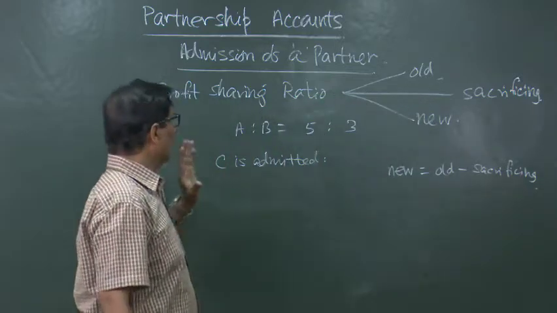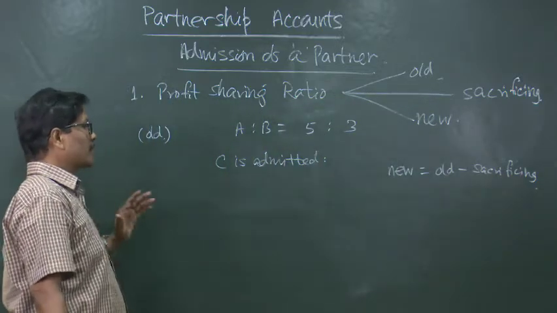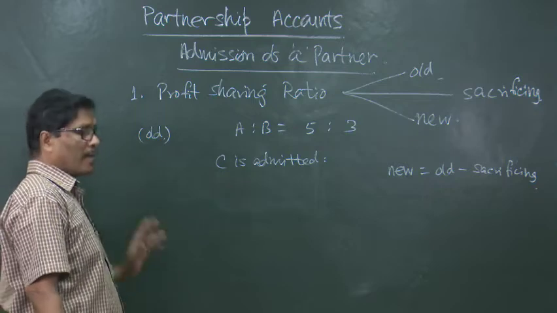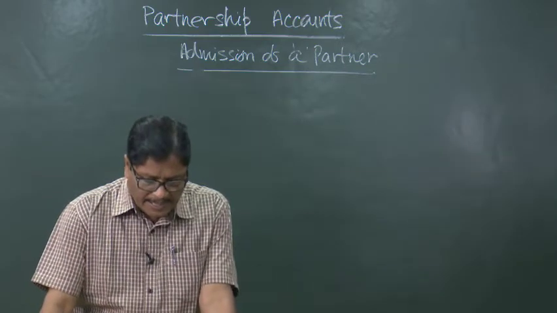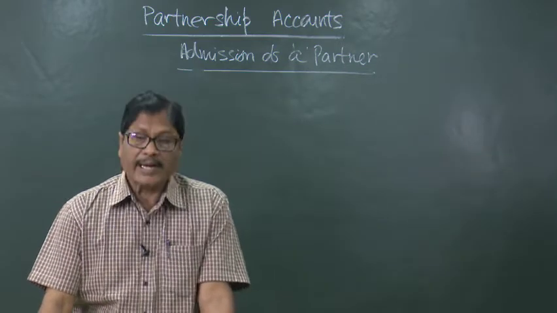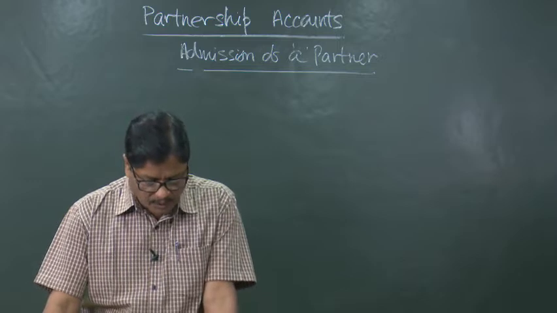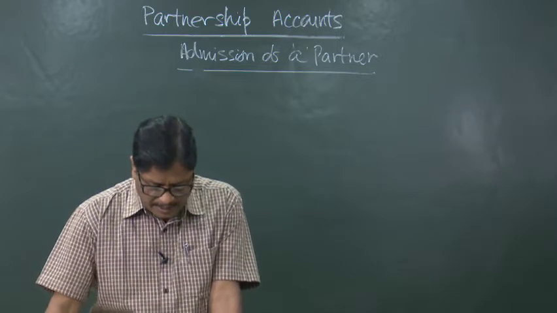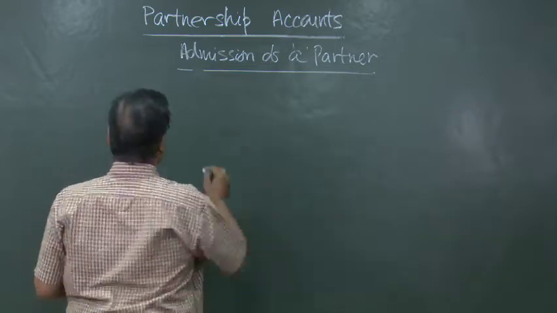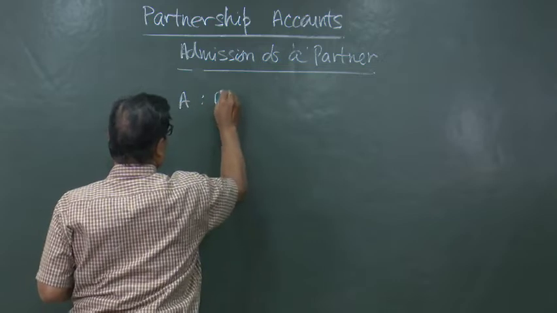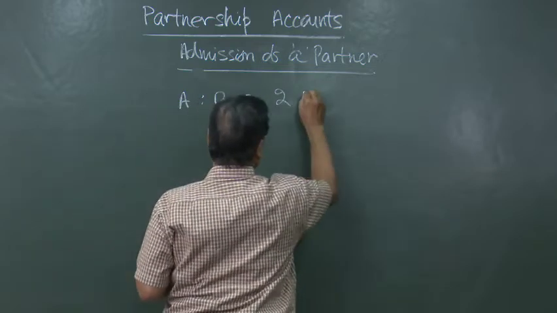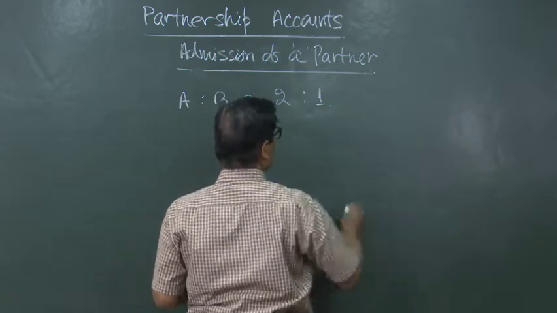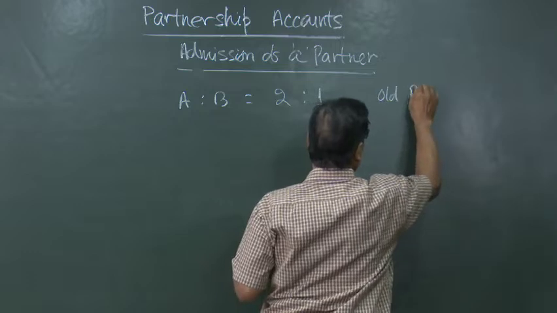Let us take different examples and different situations of how these ratios will be calculated. If the new partner's share is given and nothing else is mentioned in the question, how will it be done? Suppose A and B are sharing profits and losses in the ratio of 2:1. This is the old ratio.